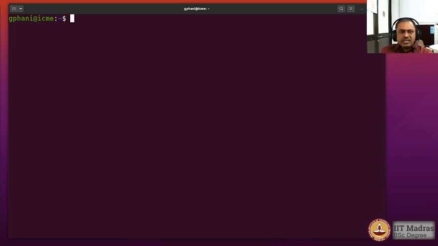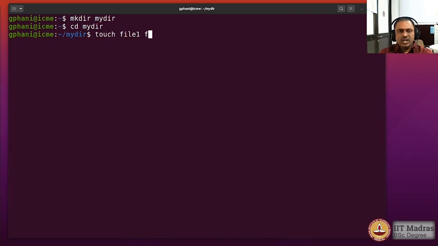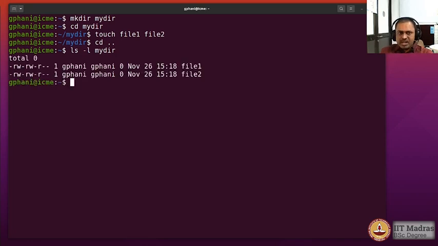Now some options assume recursion and some options don't assume recursion. Okay, so here I would just show you. We make a directory and we go into the directory and create, let us say, 2 files in them. Come back to the home directory, and I want to look at the contents of mydir. So you can see that there are 2 files in them. Now I want to rename the mydir. I would actually just use the move command, but let us say I want to copy it to some other name. So what would happen? Copy mydir, and I want to copy it to another directory.